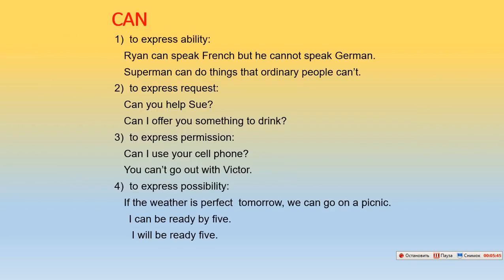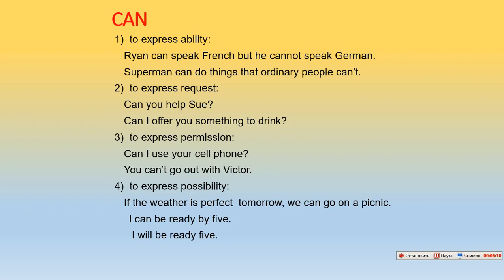Can. When we use can, first, to express ability. Brian can speak French, but he cannot speak German. Superman can do things that ordinary people cannot. The second, to express request. Can you help me? Can I offer you something to drink?